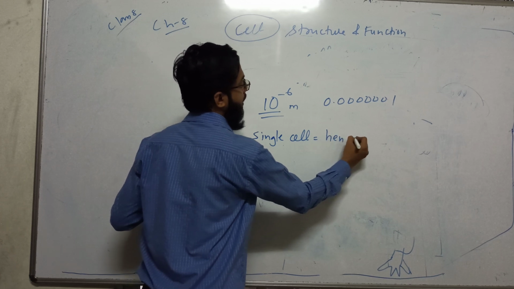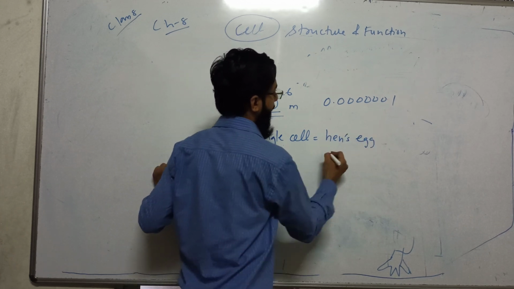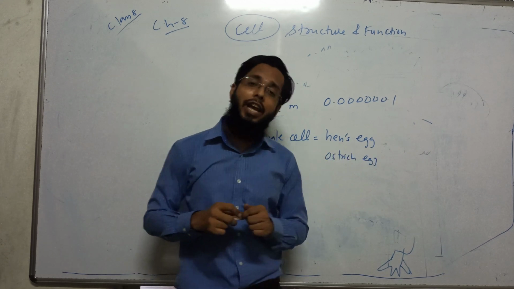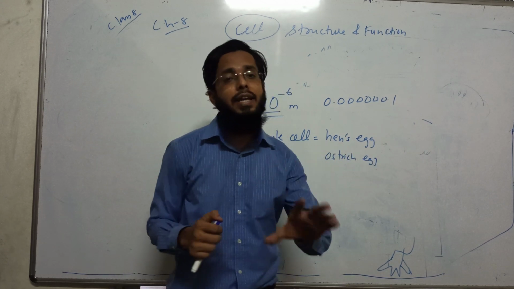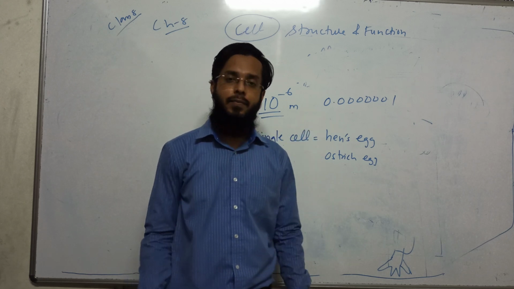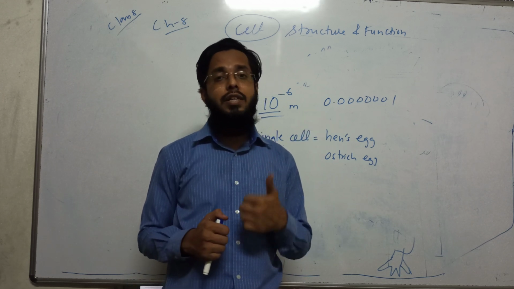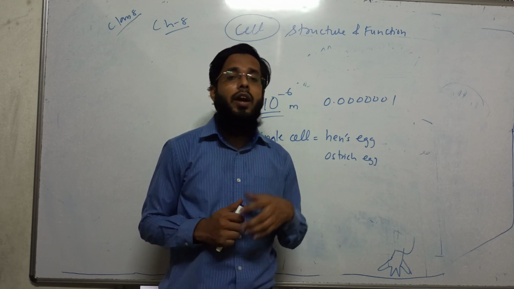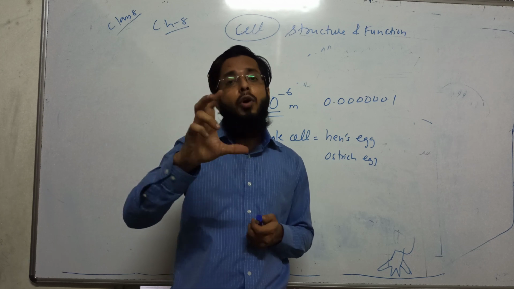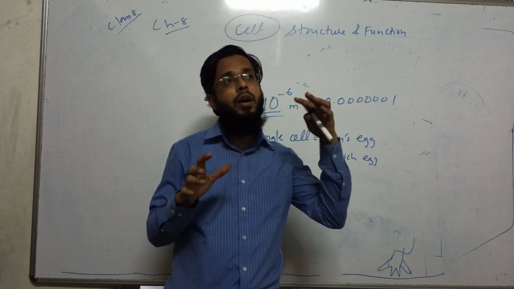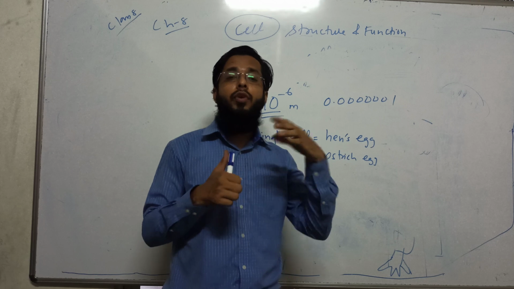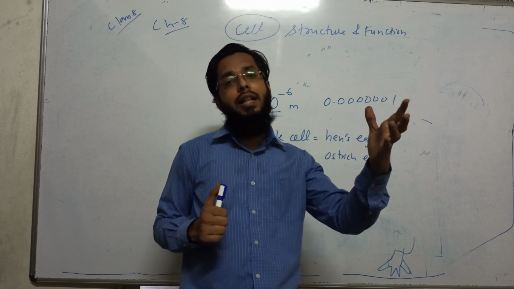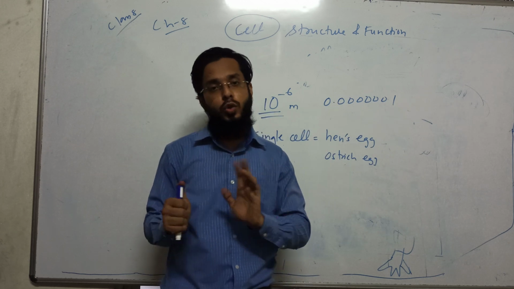That is a hen's egg or any egg, an ostrich egg or the egg of a snake or duck. Any egg which you see is actually a single cell. As I told you in the last lecture, the ostrich egg is the largest cell and Mycoplasma piccola is the smallest single cell. And the size of the cell does not depend on the size of the animal. Like the elephant is bigger, the rat is small, so the elephant would have big cells and the rat would have small cells. It is not so.